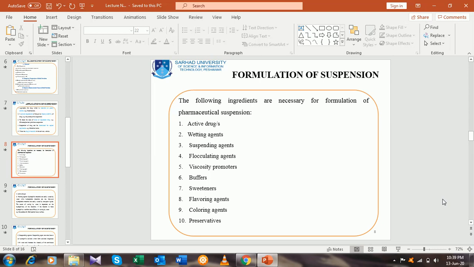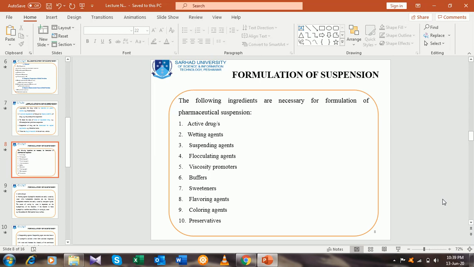Preservatives are added because there are several suspending agents, for example xanthan gum and different other gums, which we use in the preparation of the formulation, and the chances of microbial contamination are there, which may lead to the loss of suspending activity, loss of elegancy, loss of taste, and loss of texture of the formulation.